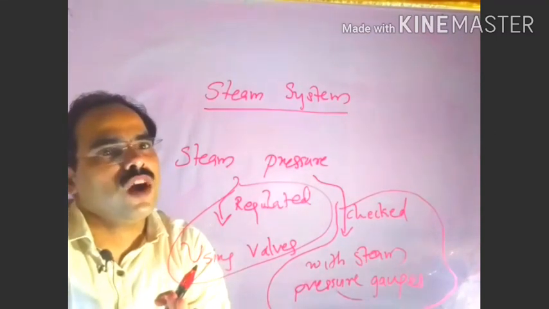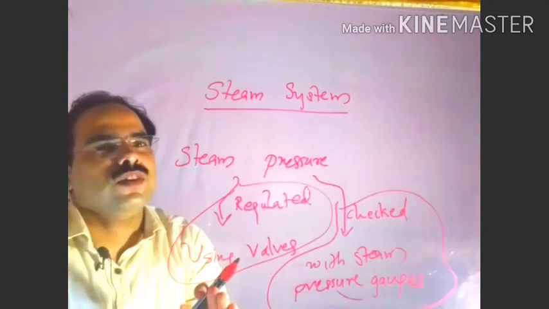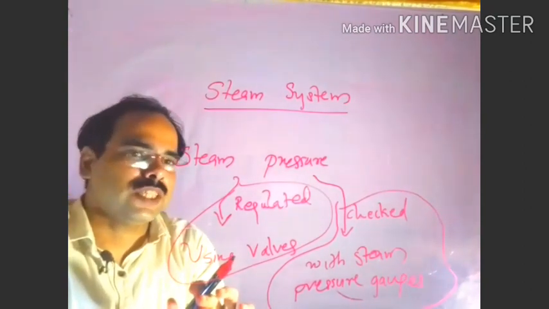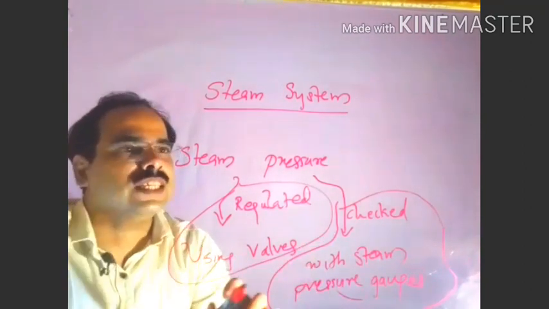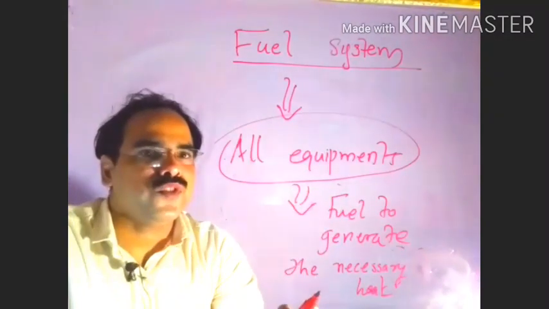With the help of valves, we can regulate the steam flow, and with the help of pressure gauges, we can check the steam pressure. Next we can go through the fuel system.